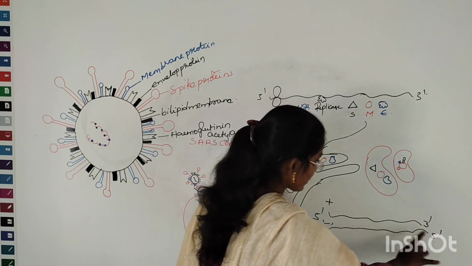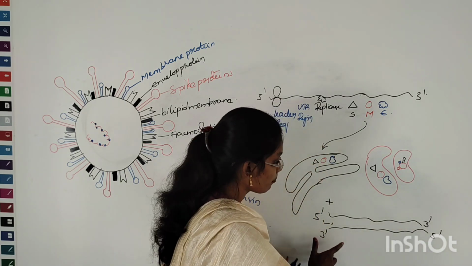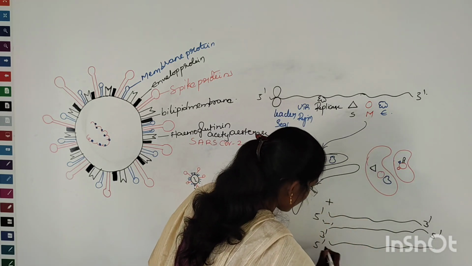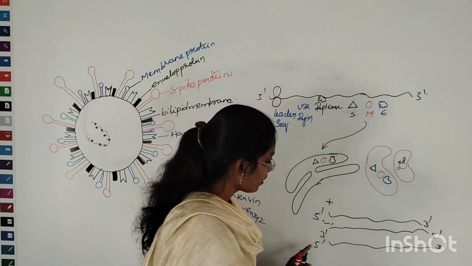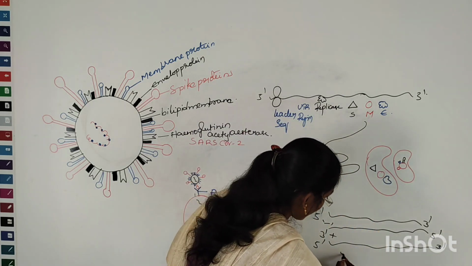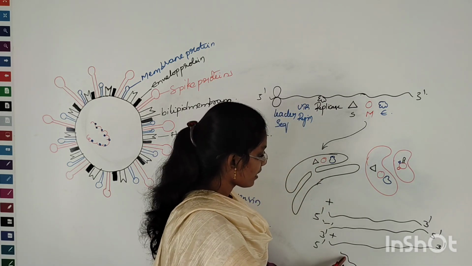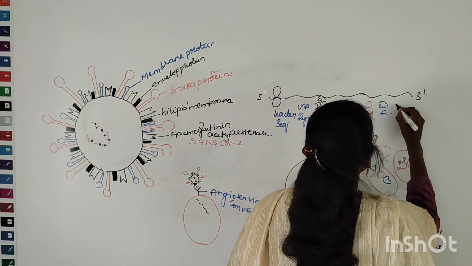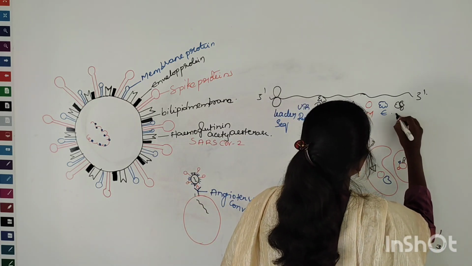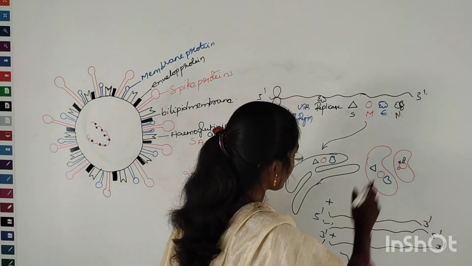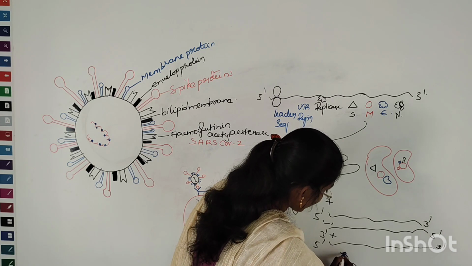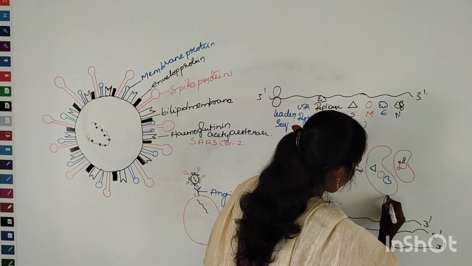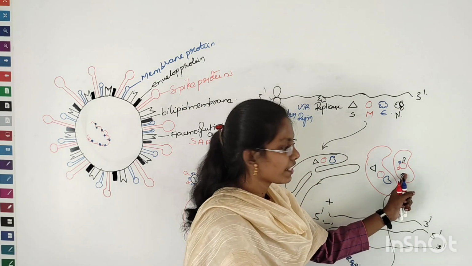Now after production of this negative strand, it acts as a template. Now it synthesizes many more viral RNAs, right? It is yielding many positive stranded viral RNAs. Now this viral RNA remains here before synthesizing one more important protein called nucleocapsid phosphoprotein. These nucleocapsid phosphoproteins bind with this viral RNA, and this viral RNA is now ready to move into the capsid which is present in the Golgi apparatus.